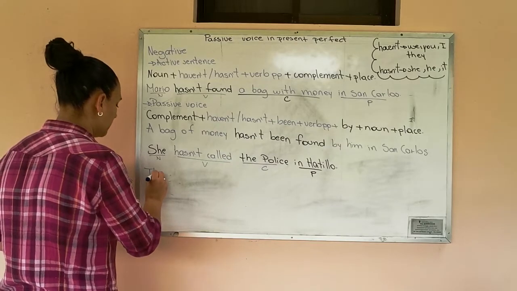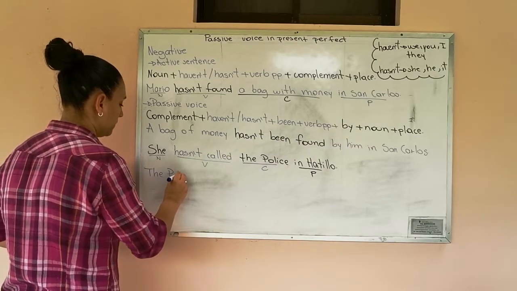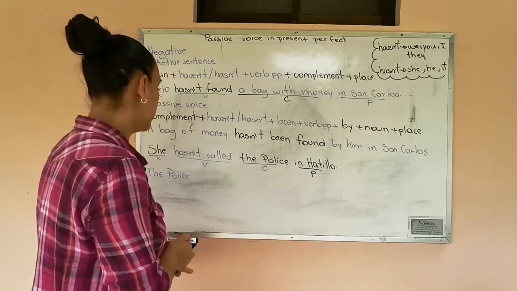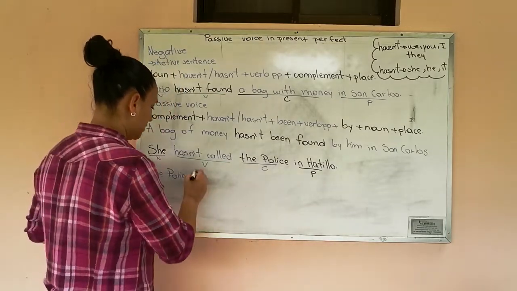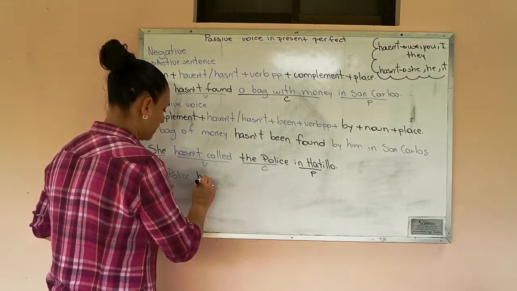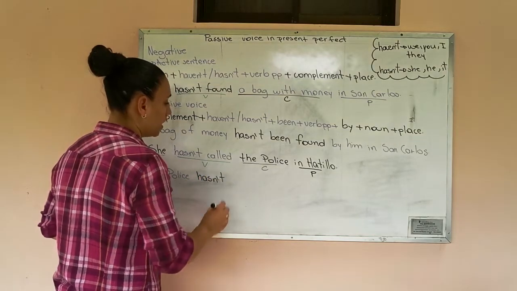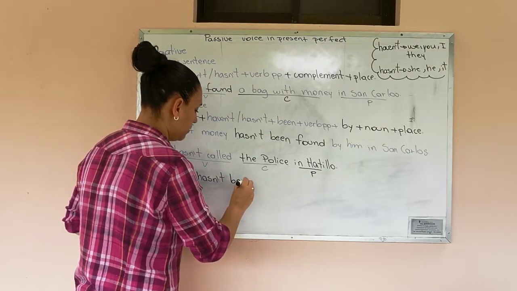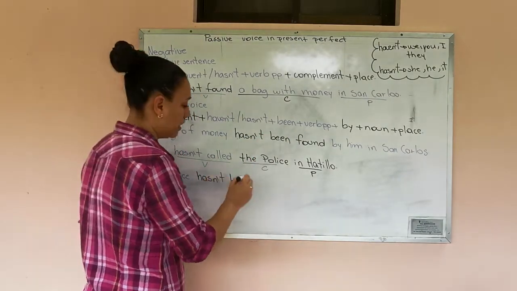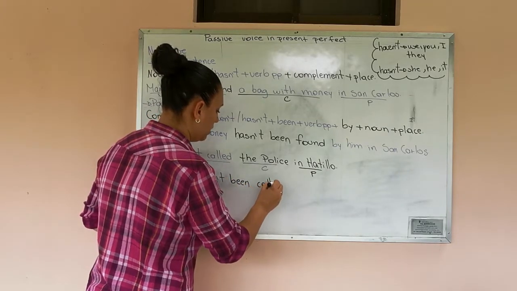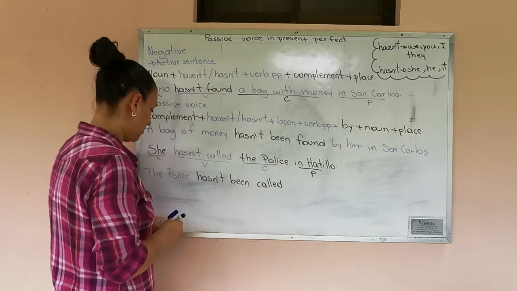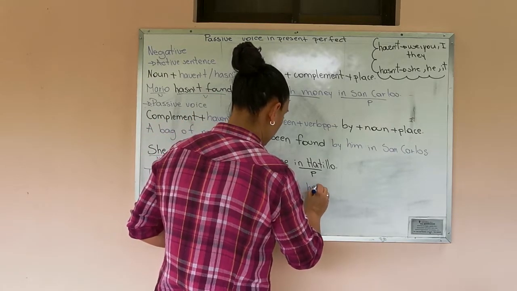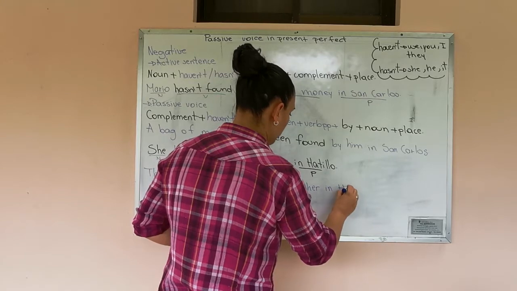The police. This is uncountable. For that reason we are going to use hasn't. Remember, we are going to use been, and the verb goes the same. Hasn't been called by her in a thief.